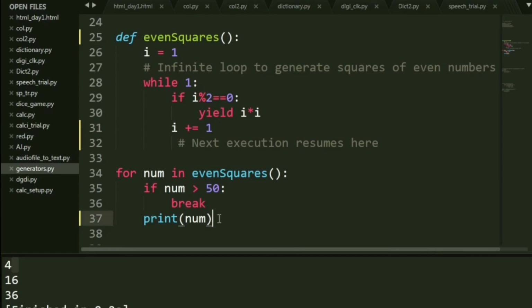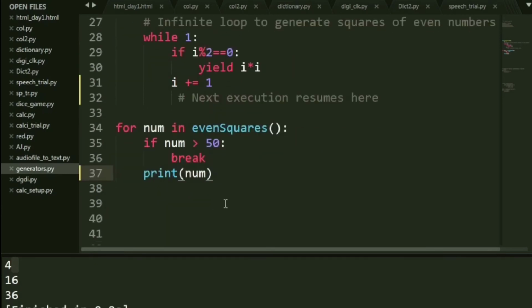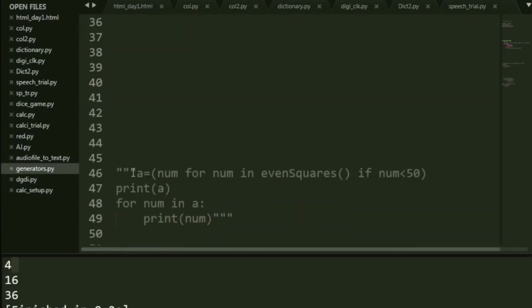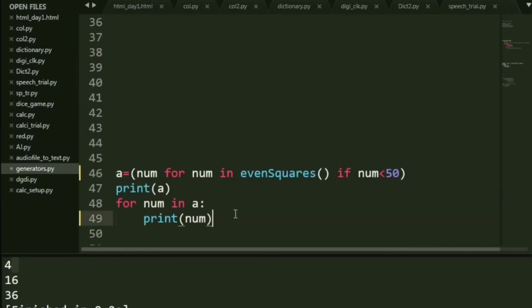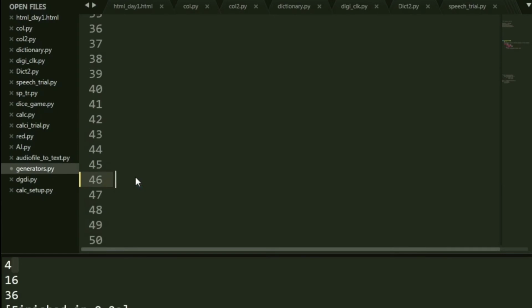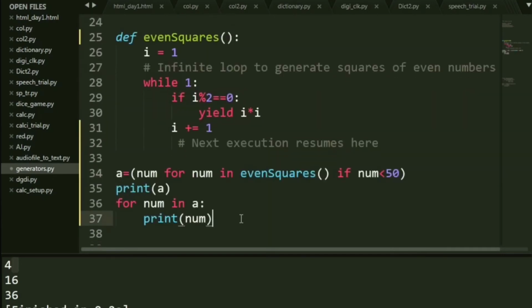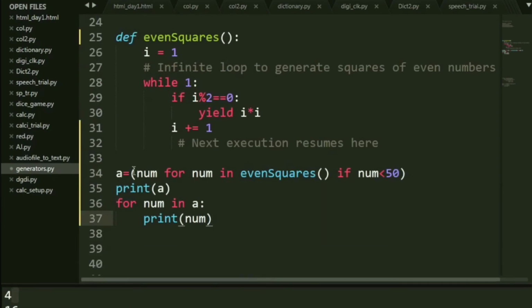This being said, is there any other way to make it more simple? Do you think that's possible? Well, there is. What you have to do is simply use generator expressions. Okay, I'm going to remove this, and generator expressions are exactly similar to, let's say, your list comprehensions or dictionary comprehensions. It's exactly like that. Only what you do is you put it inside simple parentheses rather than square brackets. Let me quickly explain this to you. It's very easy really. I hope you all can see how generators are not that tough at all.